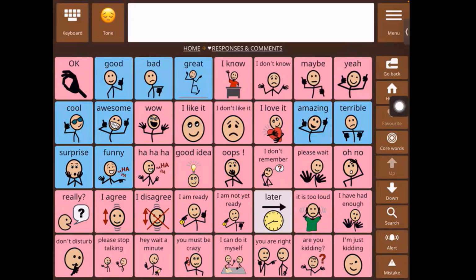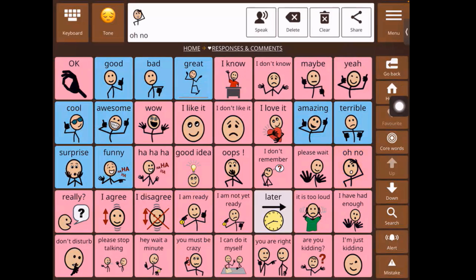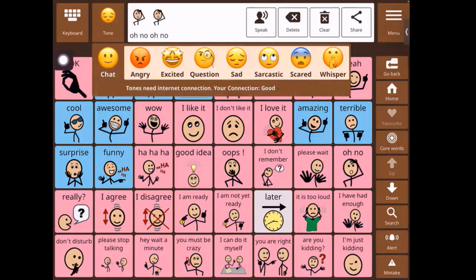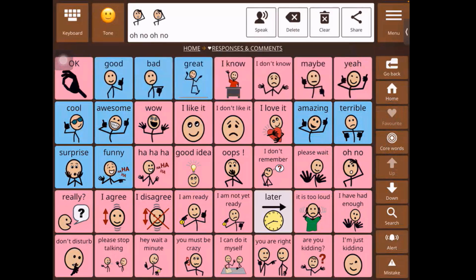Let's try a sad voice. "Oh no." So it's really expressing that sadness, right? That feeling of feeling upset. "Oh no. Oh no." Okay, so this is the expressive voices feature. We want all of our users to be able to communicate that lovely intonation in their voice, that expression in their voice. So this can be useful for that.